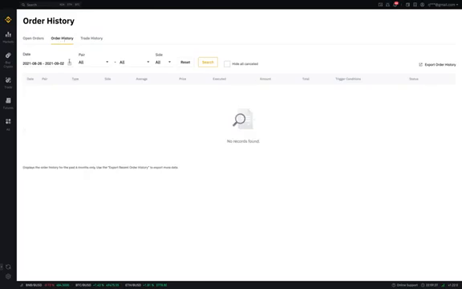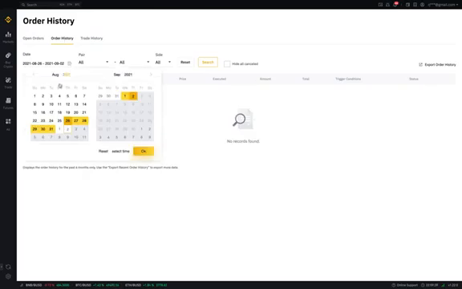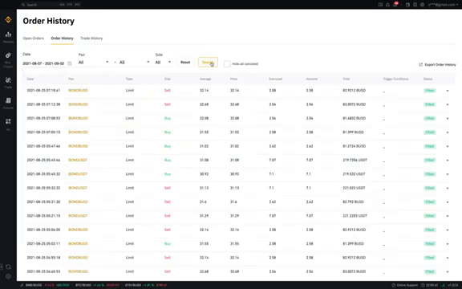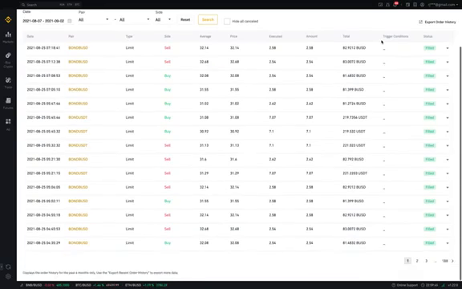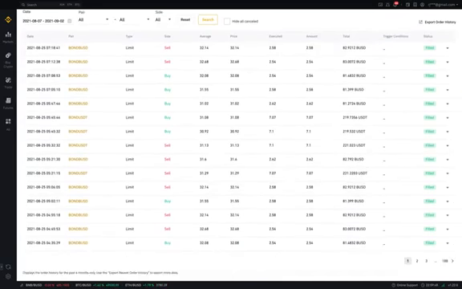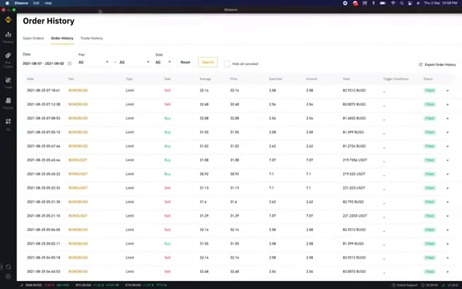In order history, if I search from 7th of August, when my account was started, you will see the number of orders and pages. You will see here 188 pages, and that's called order history.